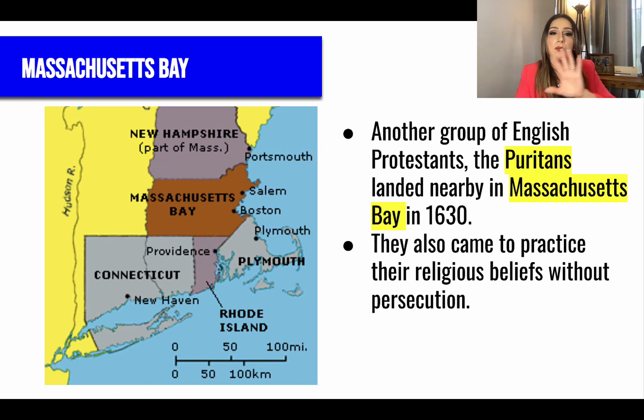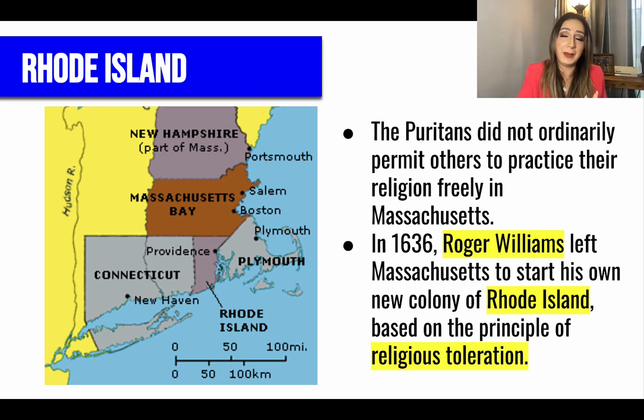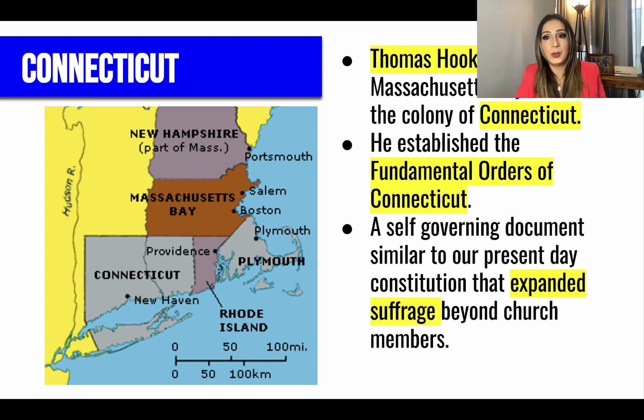Now, after that, more religious groups started to come over and they established colonies such as Massachusetts Bay. They also came to practice their religion without persecution. However, in Massachusetts Bay, the leader, John Winthrop, was being really strict and even persecuting his own people. So from Massachusetts Bay, you get 2 other religious colonies. One of them, in 1636, is established by Roger Williams, and it was a place for religious toleration. The next one is Connecticut, in which Thomas Hooker left Massachusetts to form this colony.